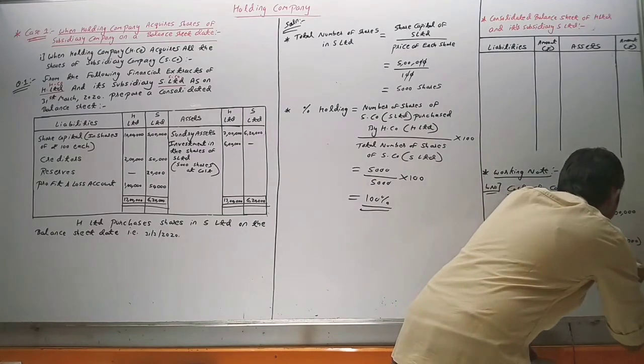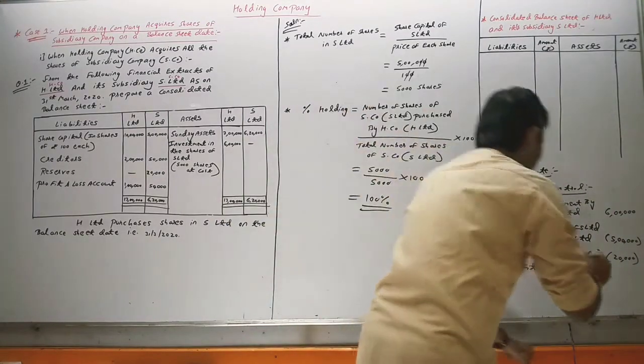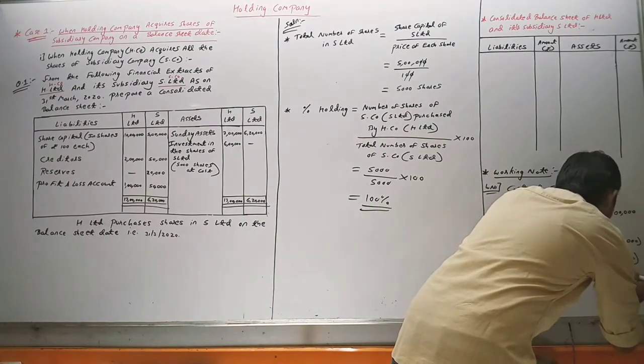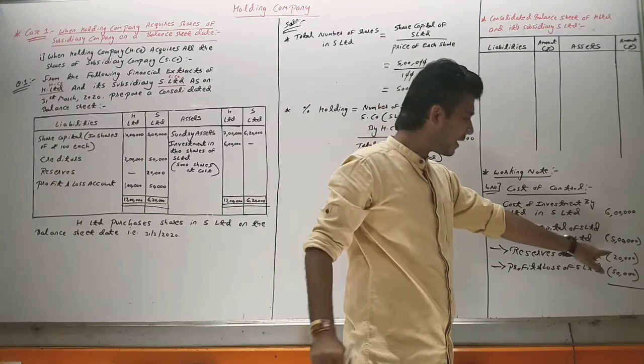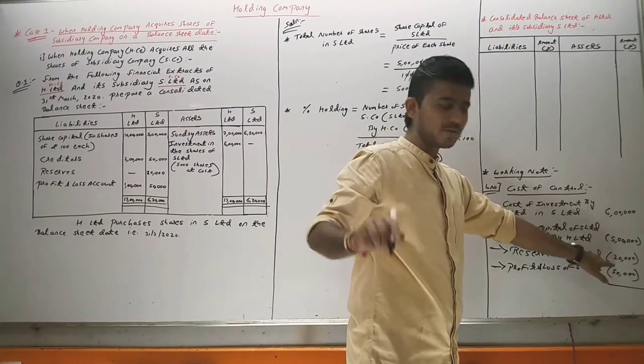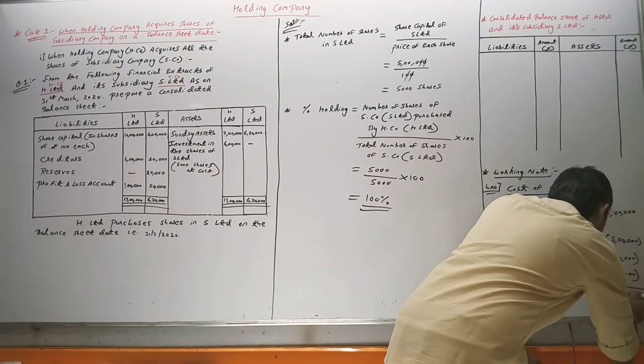Reserves was 20,000 and profit and loss was 50,000. So 6 lakh minus 5 lakh, 1 lakh is remaining. 1 lakh minus 20,000, 80,000. 80 minus 50, 30,000. So here comes the 30,000.